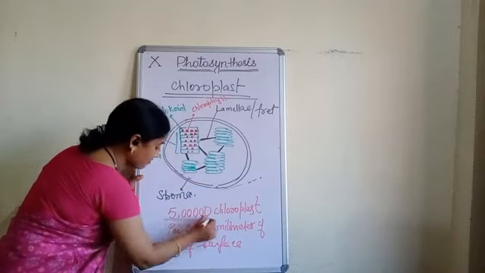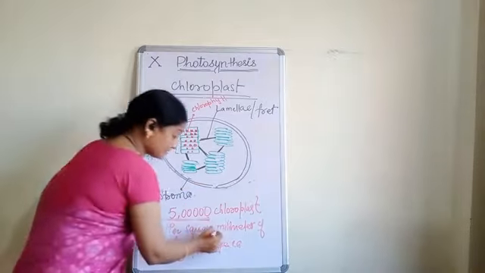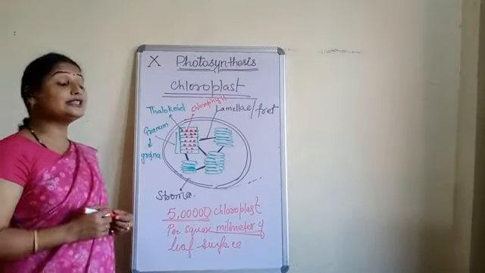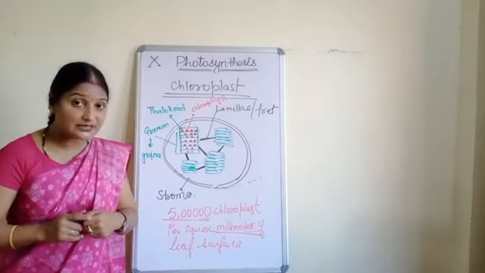Now see this number and see this size. Clear? Now where these chloroplasts are present?